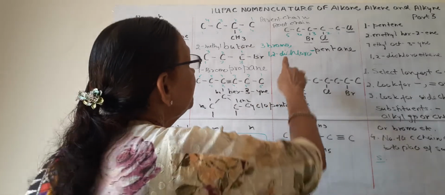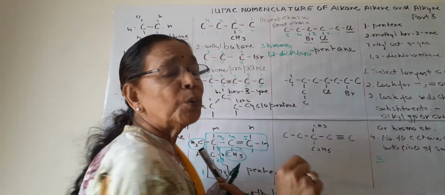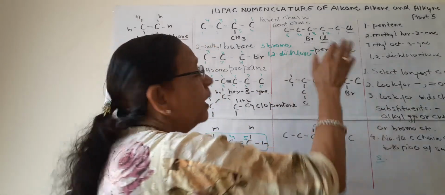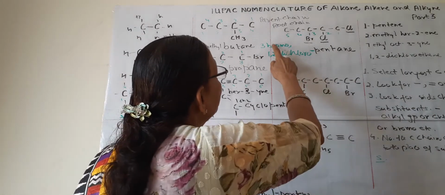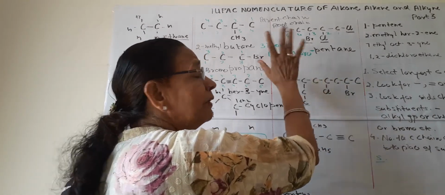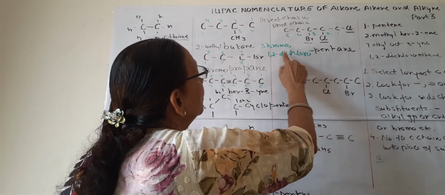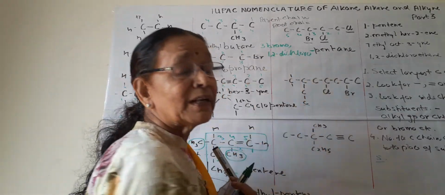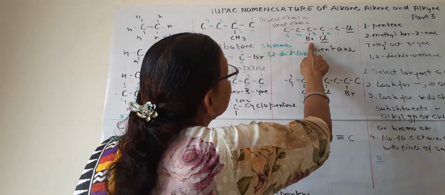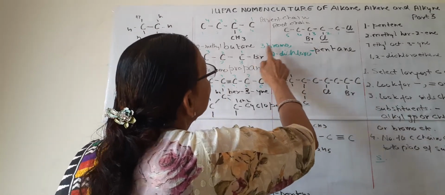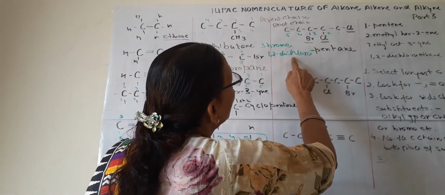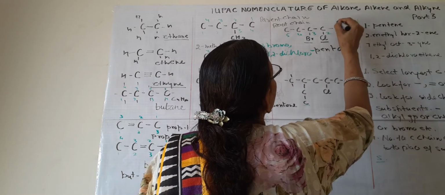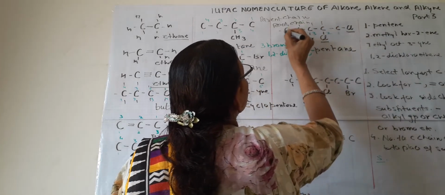You can ask whether we should write chloro first or bromo first. When these type of substituents are there, we go by alphabetical order. B comes first, then C, di we will not consider. C, chloro. So B comes first, then C. So first we will write bromo, then we will write chloro. But bromo is at third position. So we will write 3 bromo, 1, 2 dichloropentane. And all the valencies H you can fill.